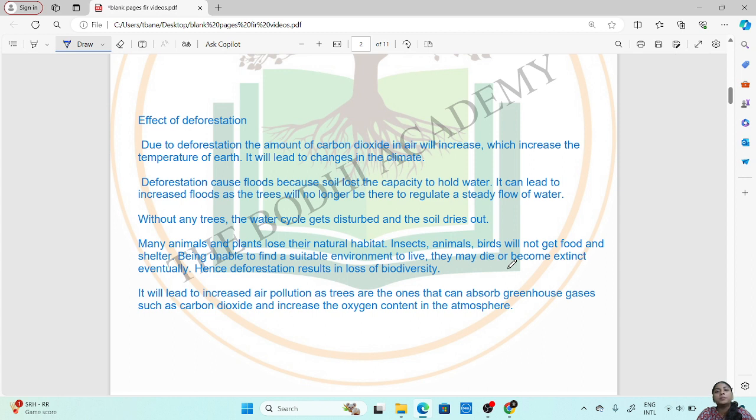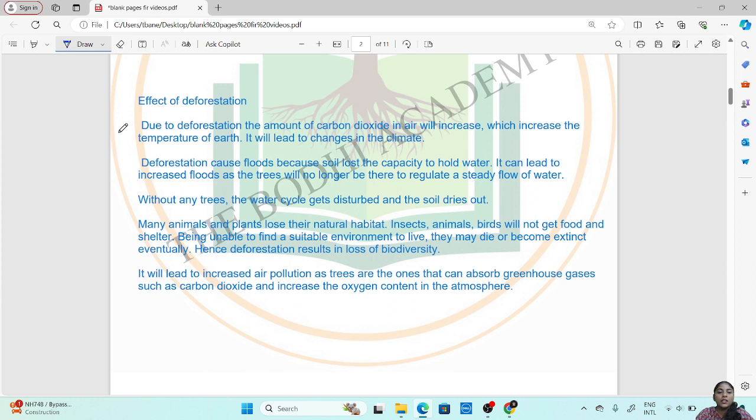Now, as there will be more carbon dioxide in air, this will lead to the increase in temperature of earth, since these carbon dioxide gases will deplete the ozone layer, which protects the earth from harmful sun rays. So this increase in the carbon dioxide in air will eventually lead to change in the climate of earth. Then deforestation causes floods because soil loses the capacity to hold water.